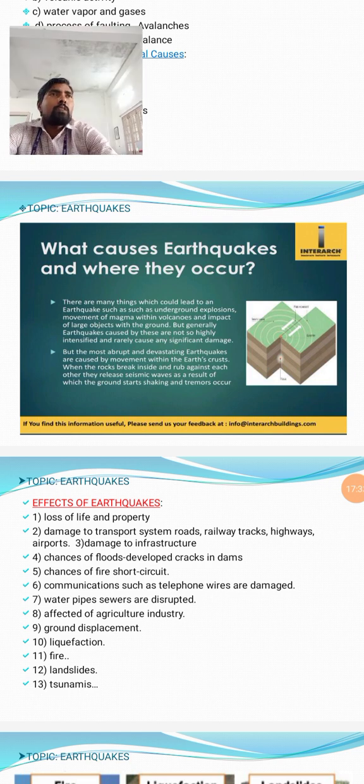Already we discussed that rock mass movement causes a large amount of energy to be released rapidly. Below the crust, the asthenosphere has large rock masses and continental plate boundaries. When those plates are displaced, they may dash against or rub against each other. At that time energy is released, and that energy is the main cause of earthquakes.